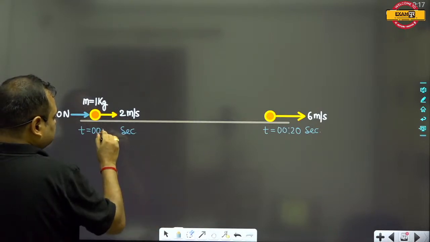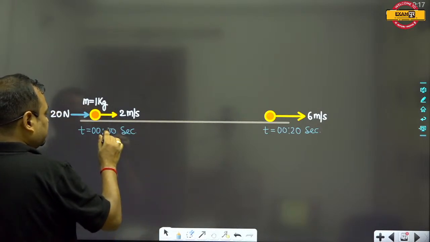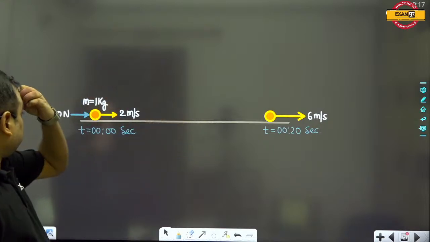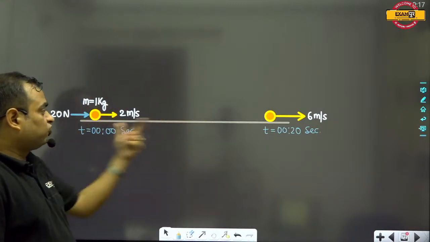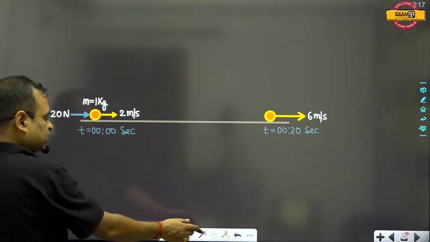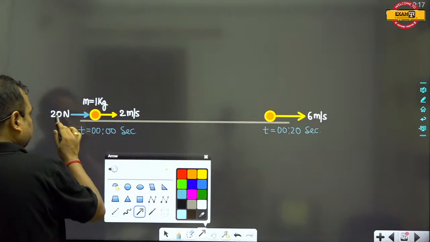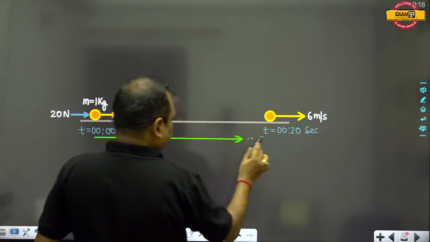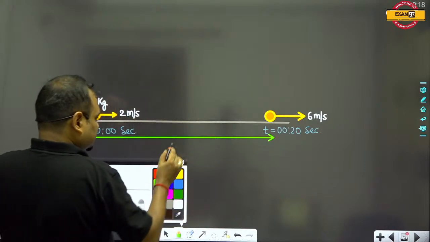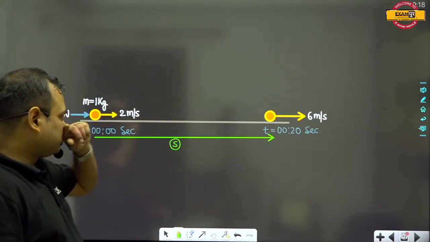Now guys, you can just calculate. Calculate the kinetic energy of this body, and also calculate the work done by this force. When this force is applied, this body covers some distance.